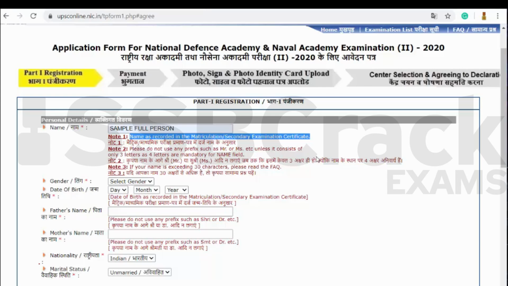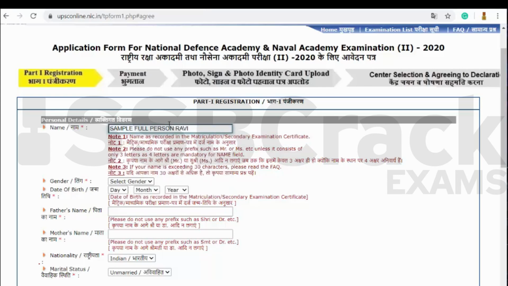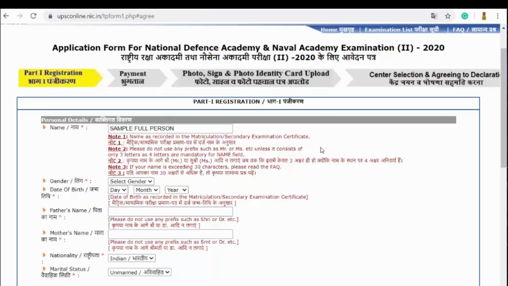For example, if your name is Ravi and it is mentioned all in capital letters in your 10th class certificate, you should mention the whole name in capital letters only. You are not supposed to write the first letter capital and all the other letters small if that is not how it is mentioned in your matriculation certificate. However it is mentioned in your 10th class certificate, mention it in that way only.